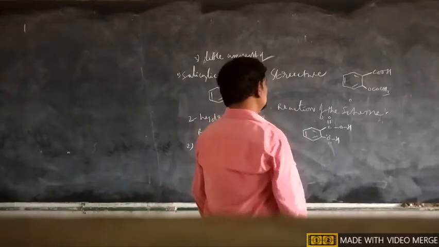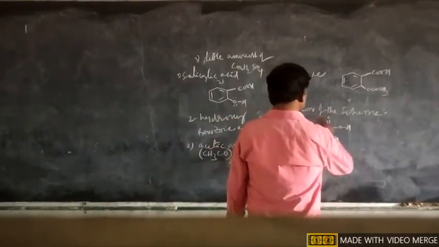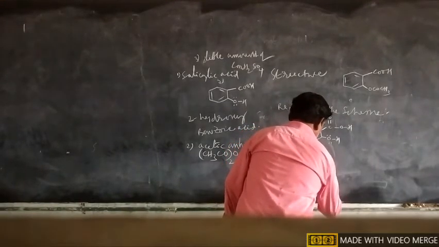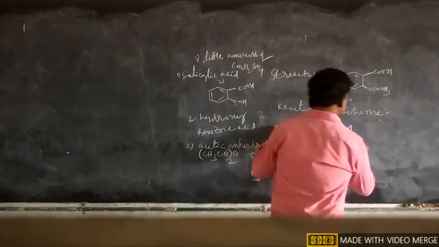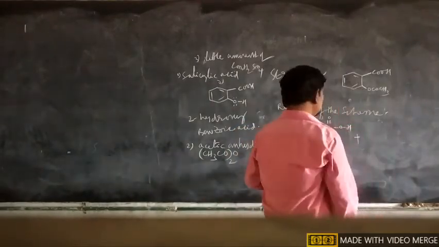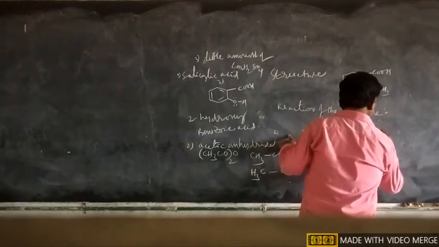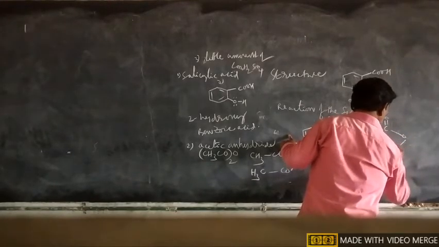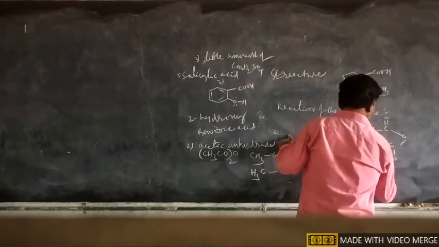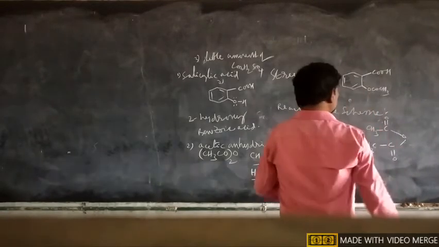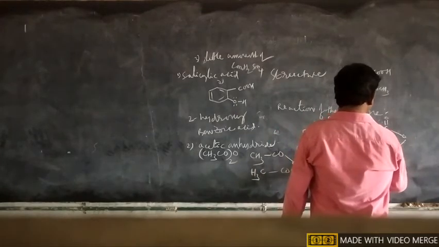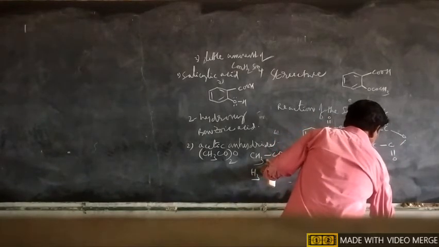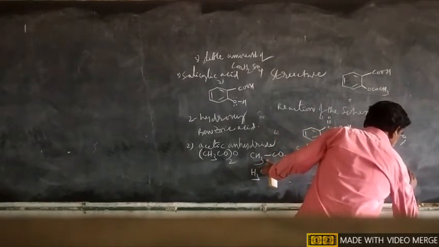So carboxylic acid, 2-hydroxy benzoic acid. This is known as salicylic acid. Now salicylic acid is treated with acetic anhydride, CH3CO-O-COCH3. CH3CO twice, with O in between. Acetic anhydride.